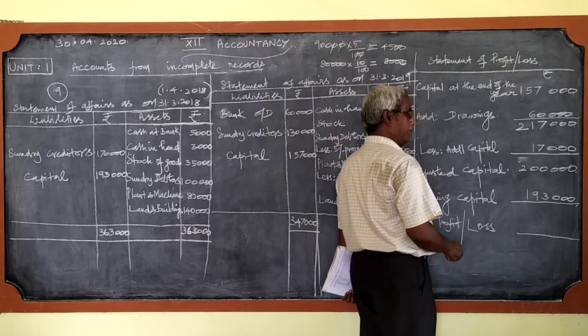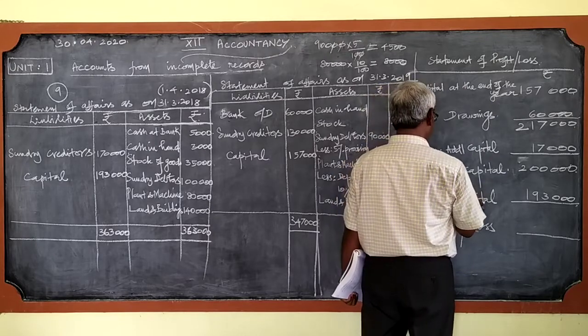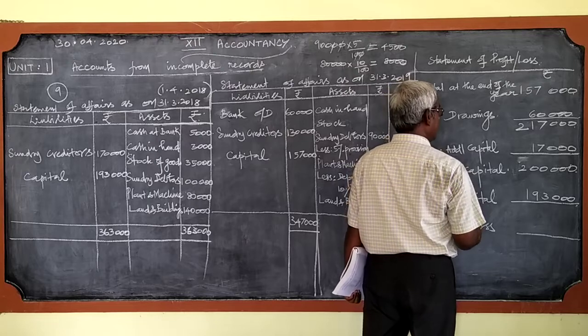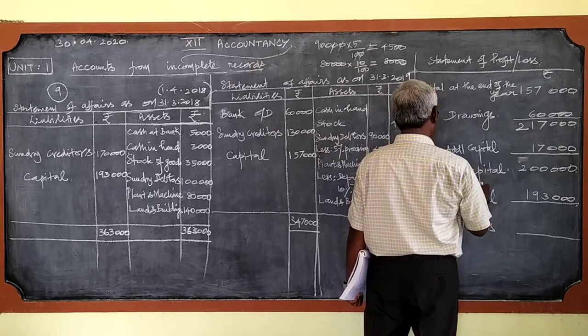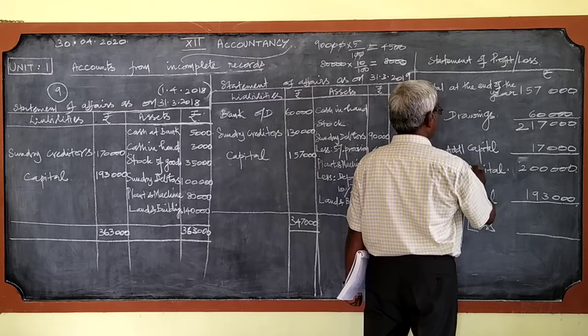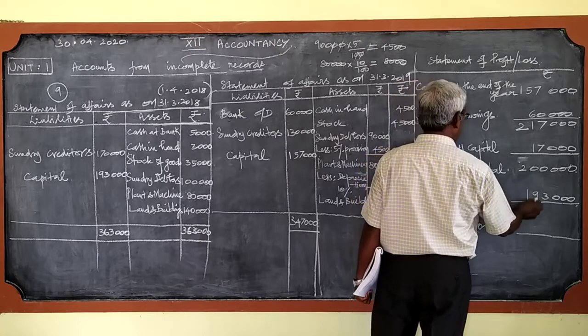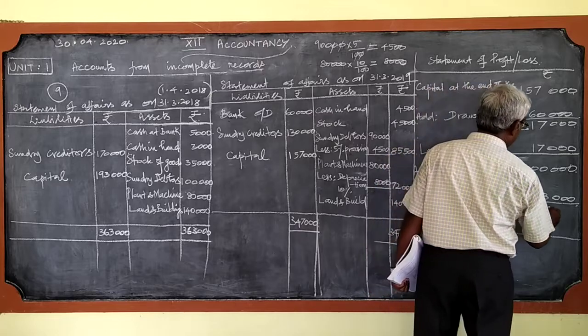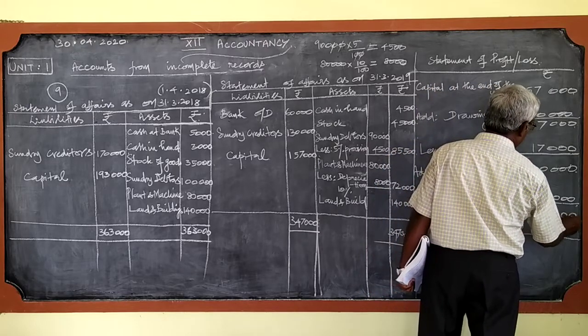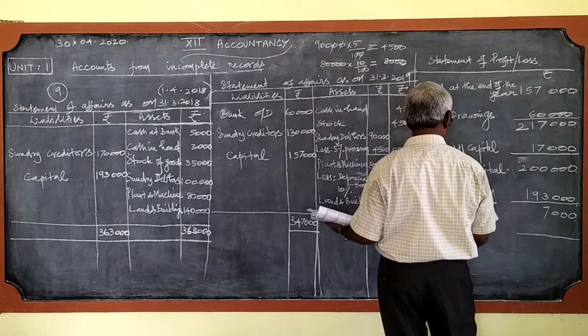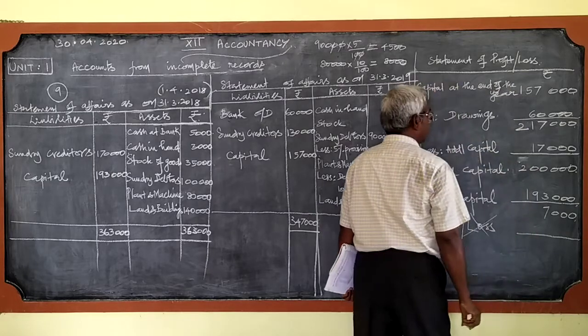Once again I remind: if adjusted capital is less than the opening capital, we will get a loss. We are minusing the opening capital from the adjusted capital, from top to bottom. That is 2 lakhs minus 1,93,000, 7,000. This should be the profit. It is not a loss.